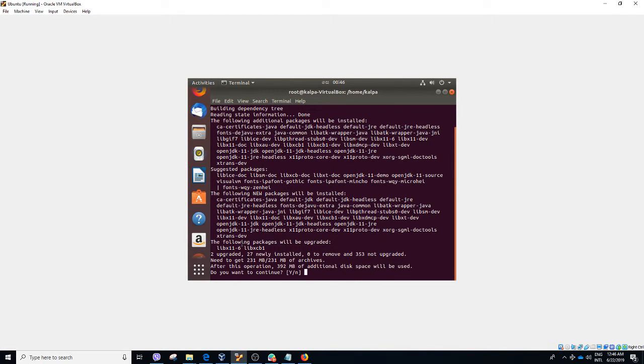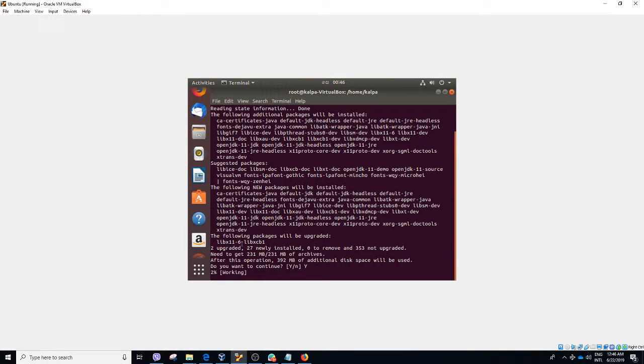The package will automatically download from the internet and automatically install, and in most cases all the configuration happens automatically. Before downloading, it will ask you to verify whether you are going ahead with the installation or not. Yes, I want to go ahead with the installation.